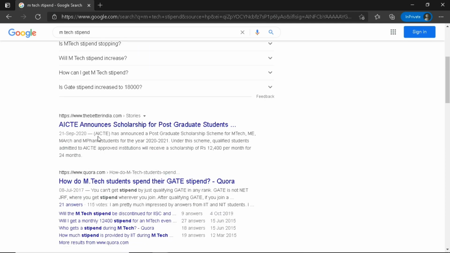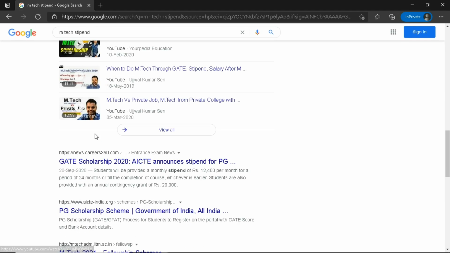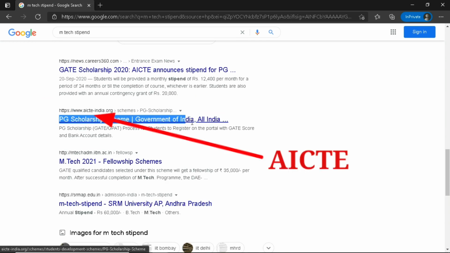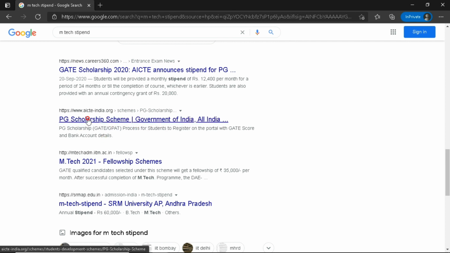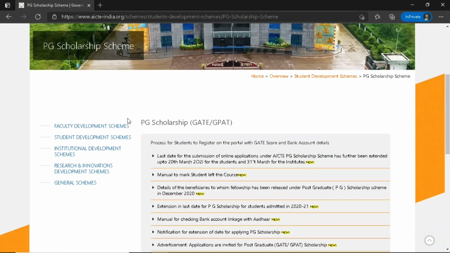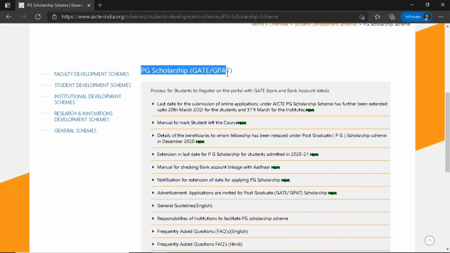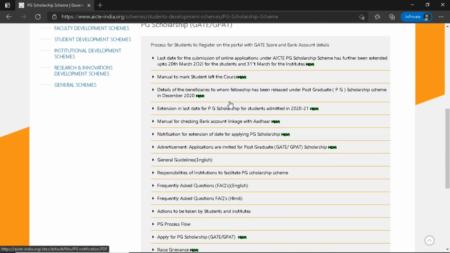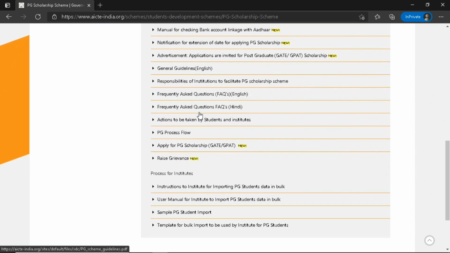After that we will be searching for the AICTE website, and here, look, this is the AICTE website. Okay, we will go to this website only. So let's go to this website. Here you can see that this is the AICTE website, and we will look for PG scholarship, GATE, GPAT, and here you can see that all the necessary information and details are provided. Every link for applying, everything is provided here only.